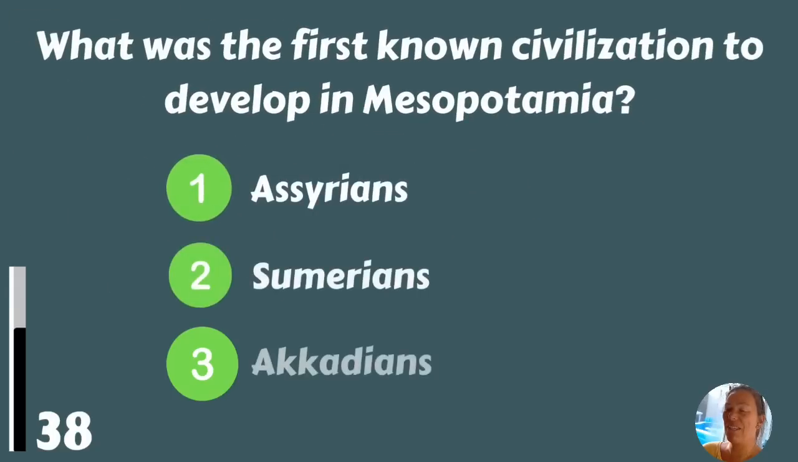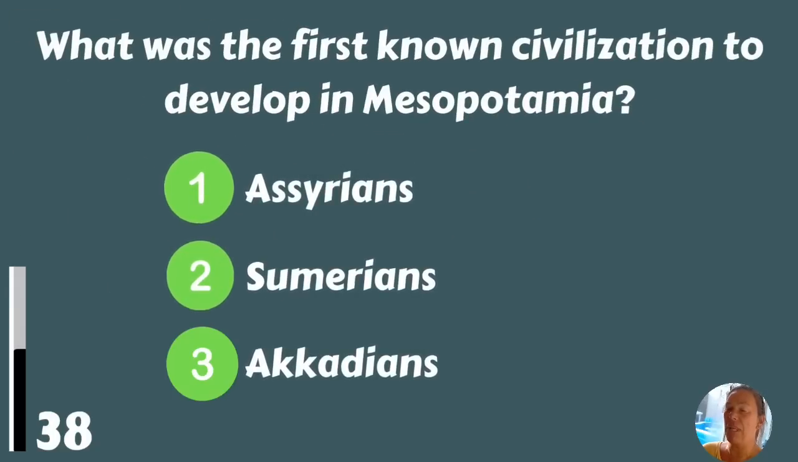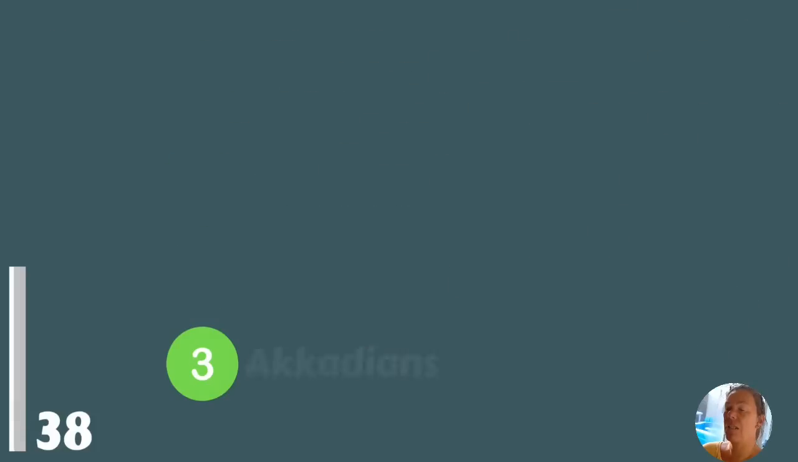What was the first known civilization to develop in Mesopotamia? Assyrians, Sumerians, or Akkadians? Sumerians.